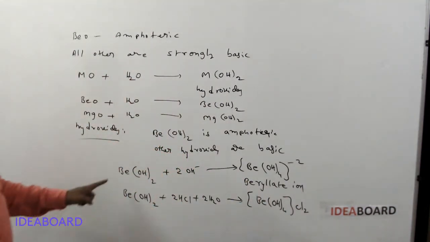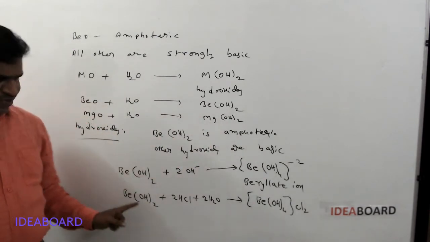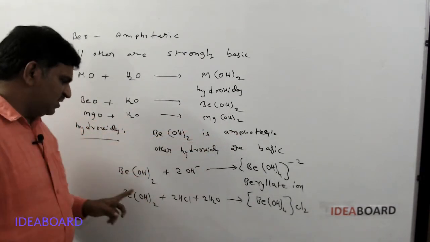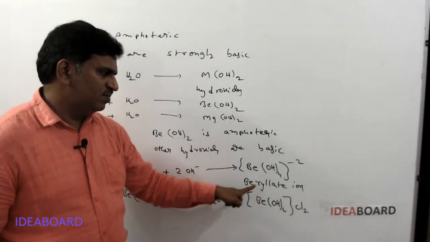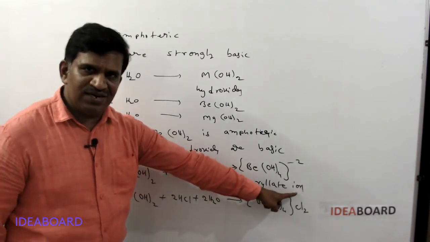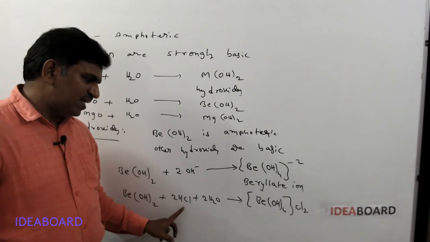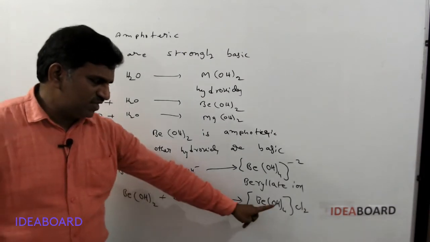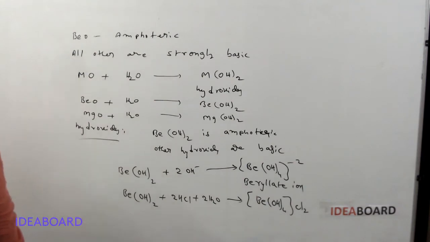So beryllium hydroxide has amphoteric nature. It reacts with a base and gives beryllium tetrahydroxide, which is called the beryllate ion. Whereas beryllium hydroxide also reacts with an acid, and it gives again the same beryllate ion chloride.